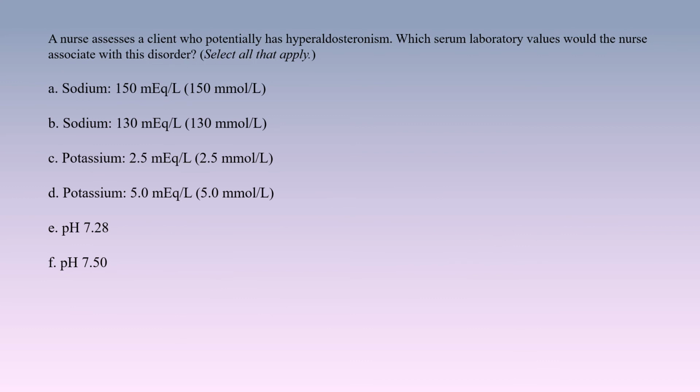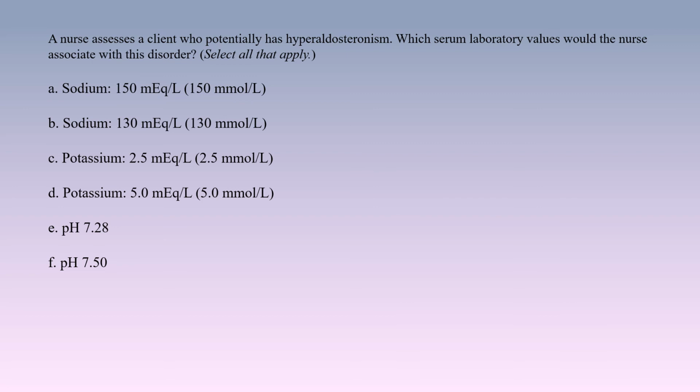A nurse assesses a client who potentially has hyperaldosteronism. Which serum laboratory values would the nurse associate with this disorder? Select all that apply. A. Sodium 150 mEq/L, 150 mmol/L. B. Sodium 130 mEq/L, 130 mmol/L.